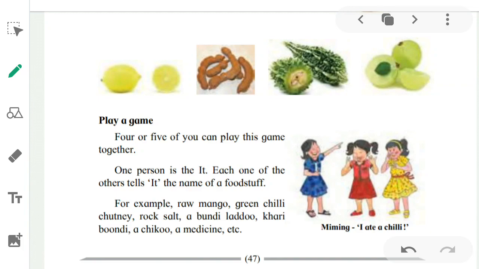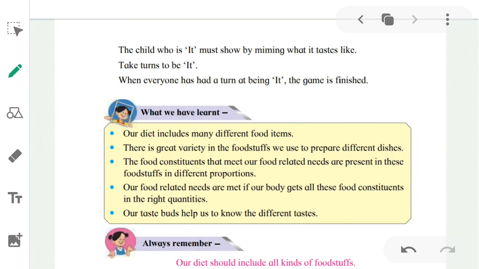So what do you have to do? You have to name a person as 'it', and you have to do the acting of the food items given below. You have to do the acting, mimicking करना आपको. The child who is 'it' must show by miming what it tastes like. Suppose the first one is raw mango. How is the taste of raw mango? Sour. तो आपको उसकी acting करके बताना है. The 'it' person has to do this acting, and take turns to be 'it'. When everyone has had a turn of being 'it', the game is finished. मतलब आप सबका टर्न आना चाहिए.